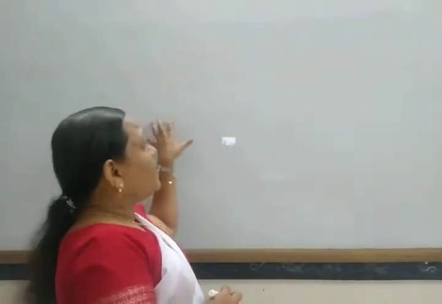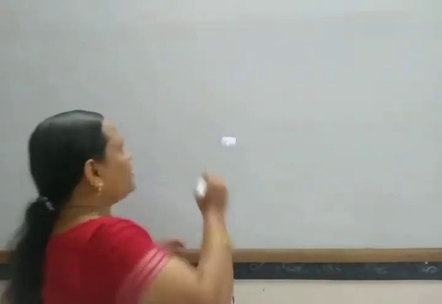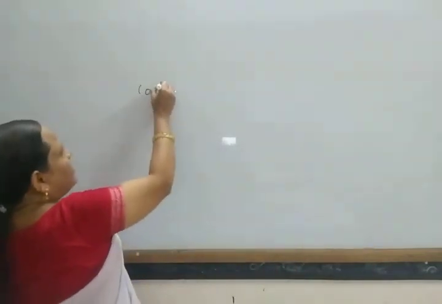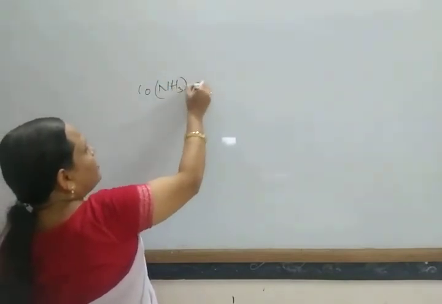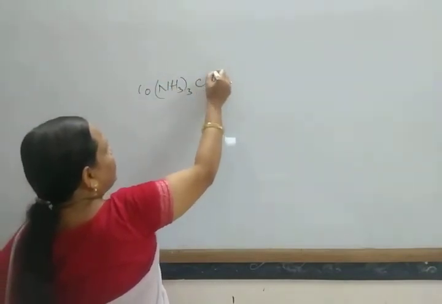Now, next comes the nomenclature of coordination compounds. Before going to the nomenclature, look at one example of these different terms. Suppose this is given: Co(NH3)3 Cl3.